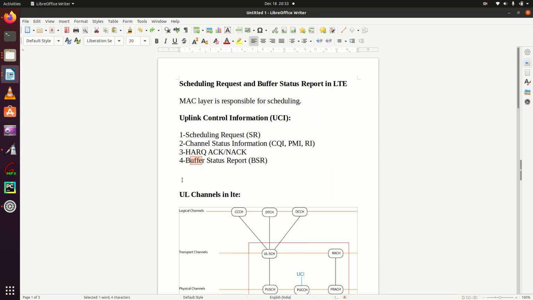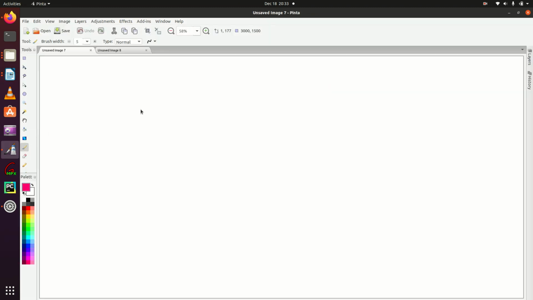The next thing you should know is the uplink channels in LTE. Let me give you a quick review. At the physical layer we have 3 channels: PUSCH, PUCCH and PRACH.